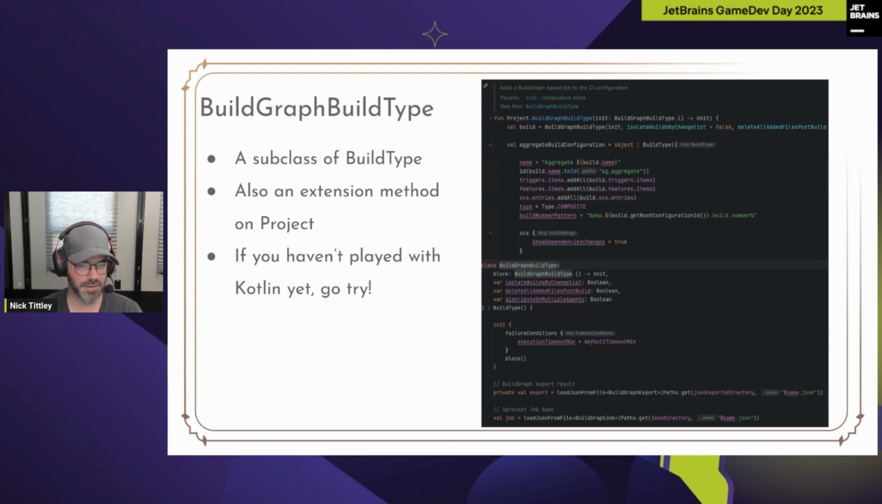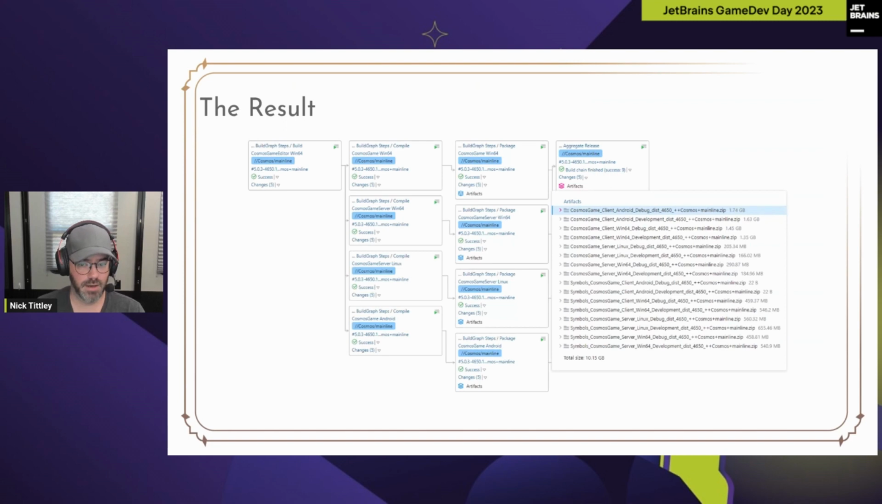We make extension methods to follow the DSL style. You can see that at the top. And then we make class extensions or classes to do our BuildGraph type. And that works super, super well. No problem at all. The result looks a little bit like this. You've seen the slide, as I've alluded. I've added the artifacts here.